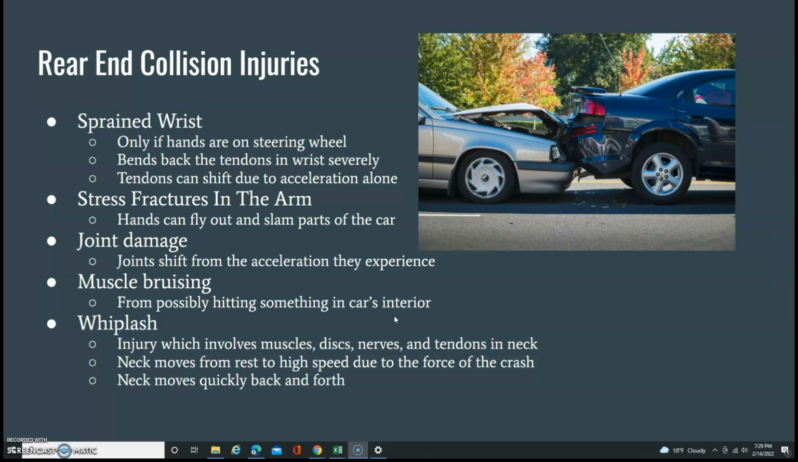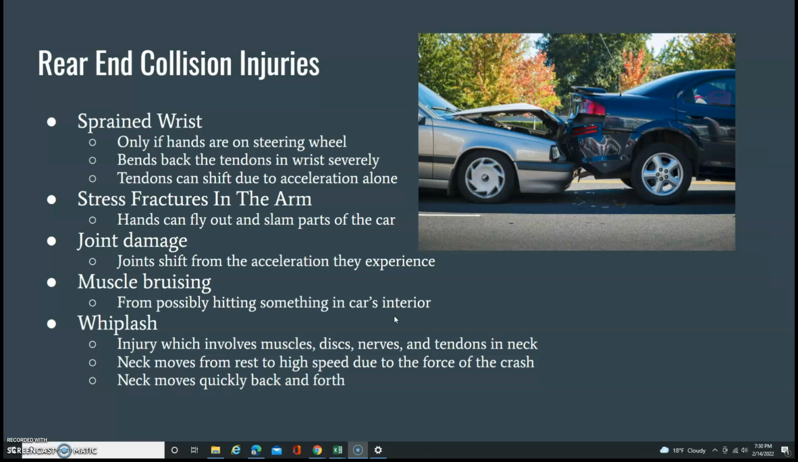Next, rear-end collision injuries include a sprained wrist, stress fractures in the arm, joint damage, muscle bruising, and whiplash. A sprained wrist can happen if the hands are on the steering wheel, which bends back the tendons in the wrist severely, and the tendons can shift due to the acceleration alone.